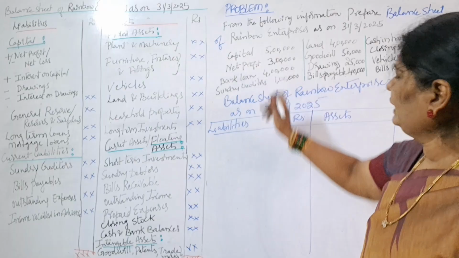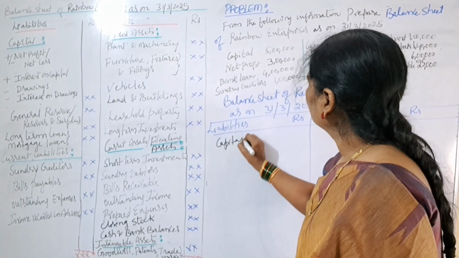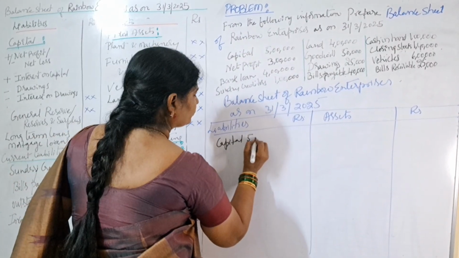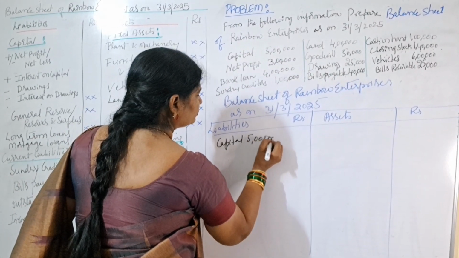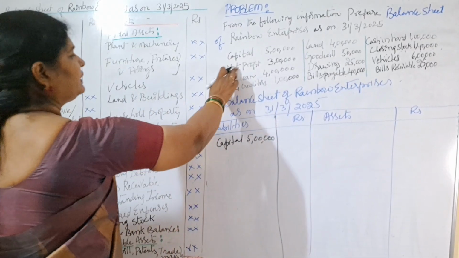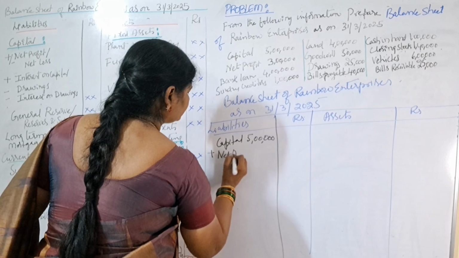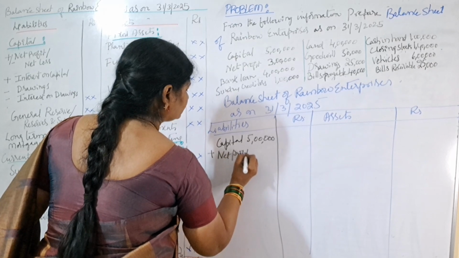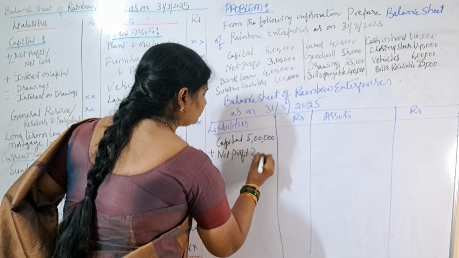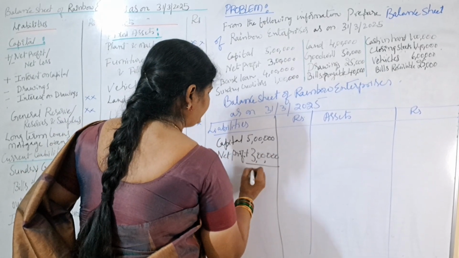First we have to take capital. Capital is how much? 5 lakhs. Next add net profit. What is our profit? 3 lakhs. So it is 8 lakhs.